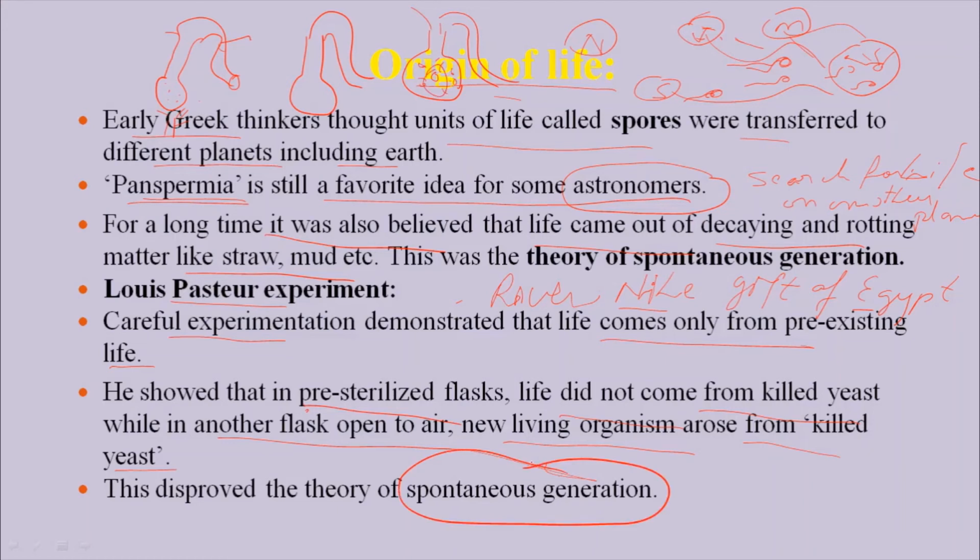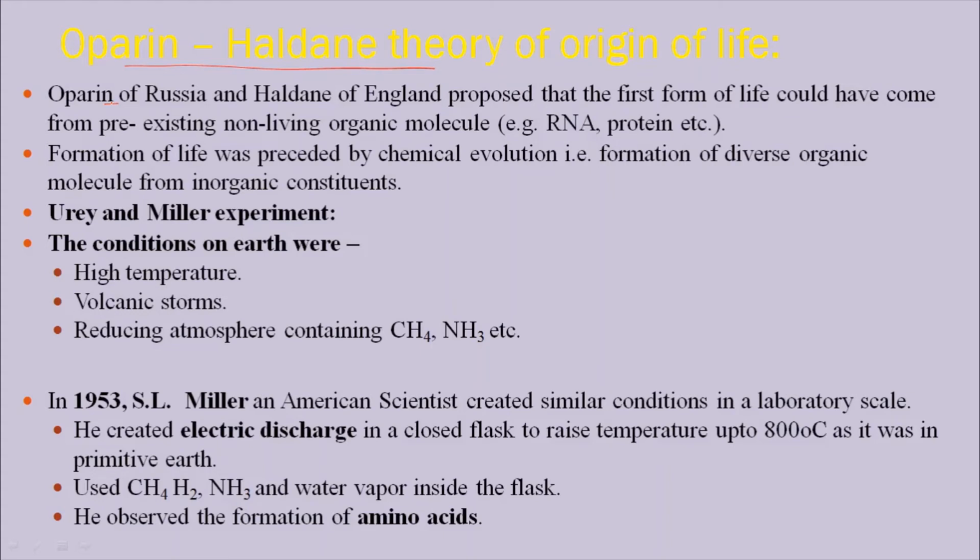That is, there is already life present, and these lives give rise to new life, and after generations these new lives get modified and differentiated from each other, which gives rise to a diversity of life. Okay. Oparin-Haldane theory of origin of life. What the Oparin-Haldane theory of origin of life says is going to be explained. Oparin was a Russian scientist and Haldane was a scientist of England. They proposed that the first form of life could have come from pre-existing non-living things.